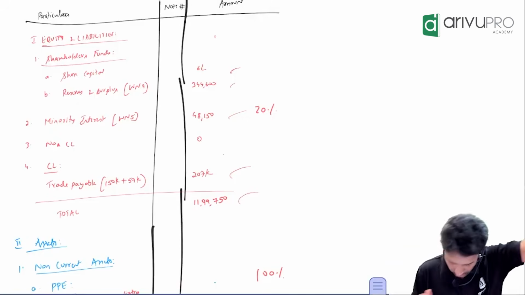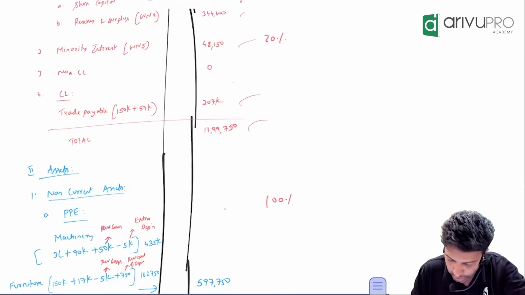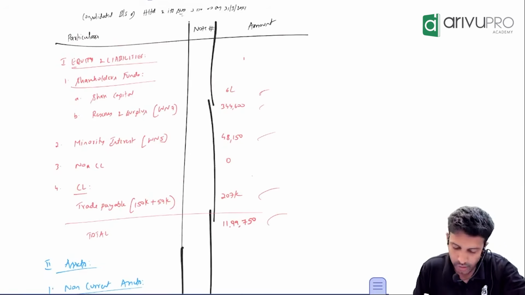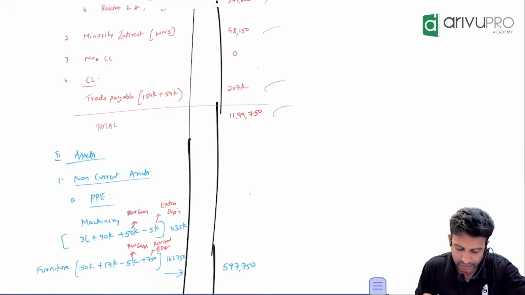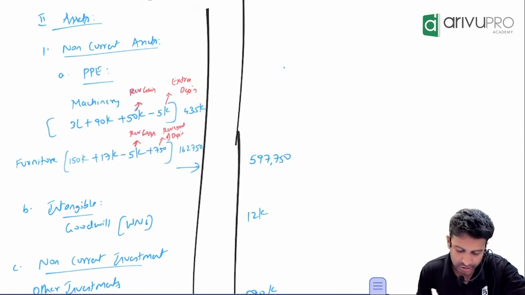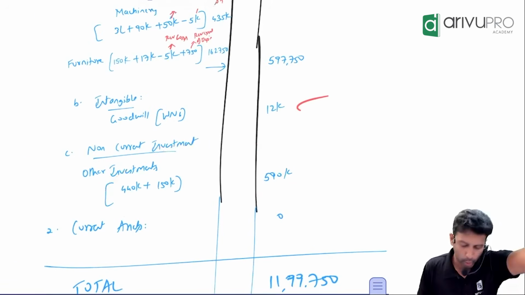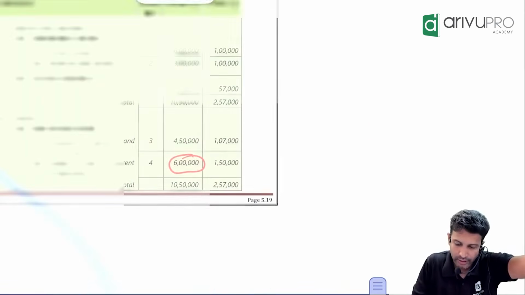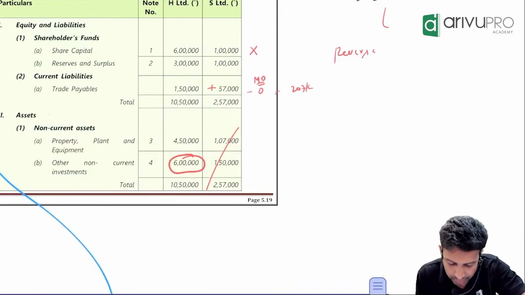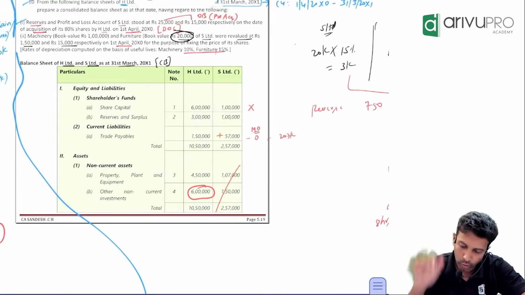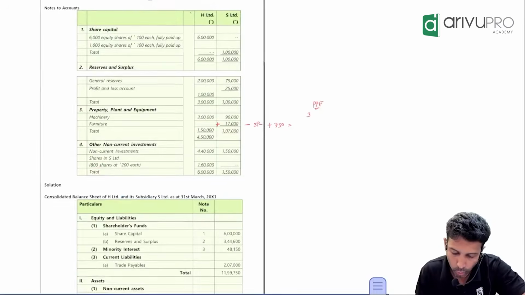Yes, sir. He's saying, sir, goodwill you forgot. Goodwill we must consider. So, as an intangible asset, we have to take goodwill. That came from working note number 6. Remaining assets and liabilities as it is. Investment alone, I will tell you. What was the investment working note that they have prepared? Working note number 4. What is the breakup they have given?